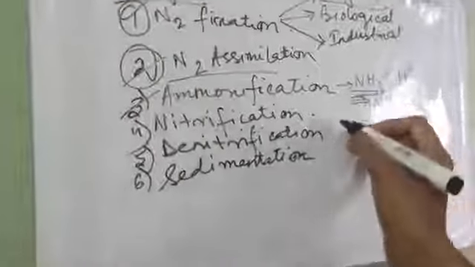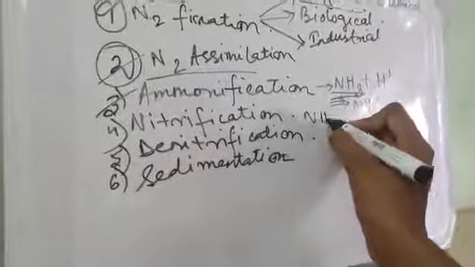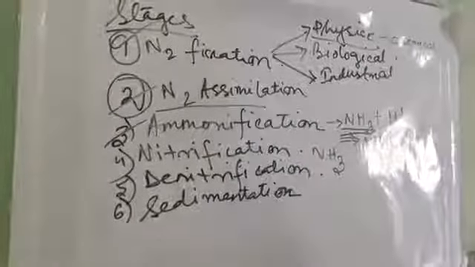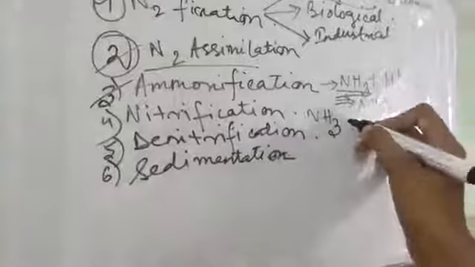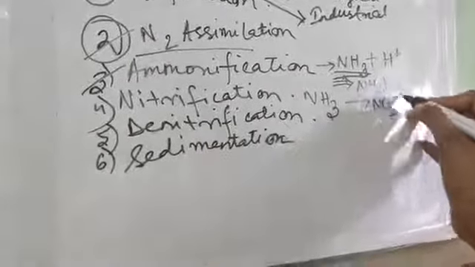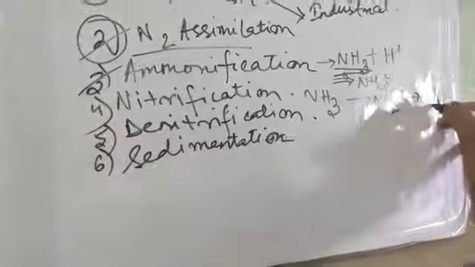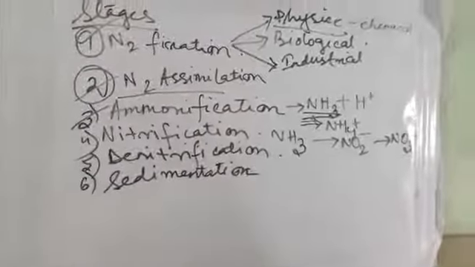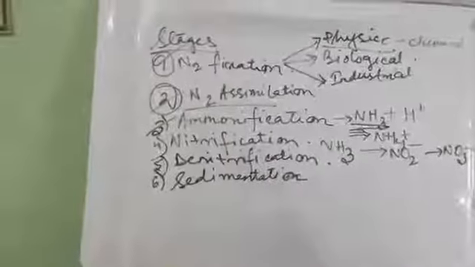Next is nitrification. What happens over here? The NH3 or ammonia is converted into nitrate via nitrite. That means it is converted into NO2 minus and ultimately to NO3 minus by nitrifying bacteria. So this conversion of ammonia or ammonium ion to nitrate via nitrite is termed nitrification, and the bacteria doing it are termed nitrifying bacteria. Some names are Nitrosomonas, Nitrobacter.